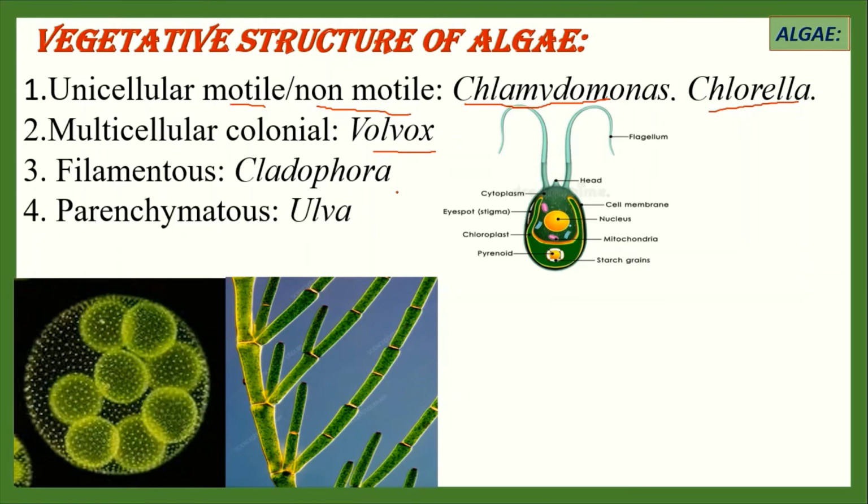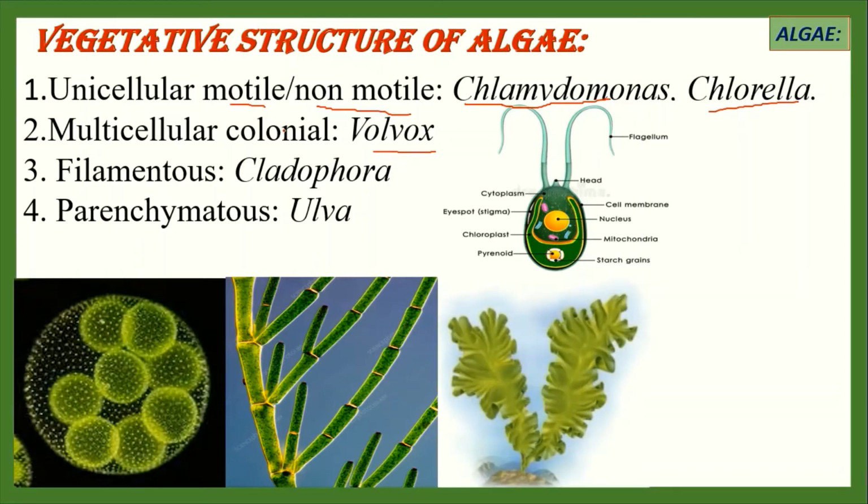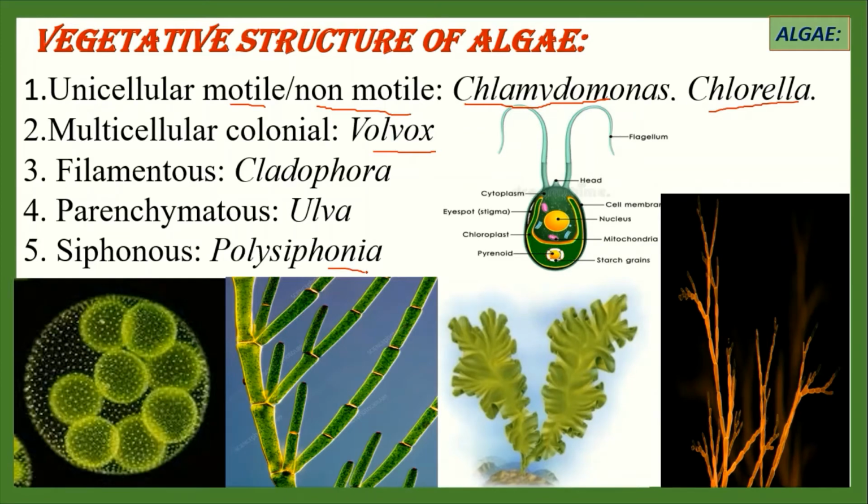Number 4 is parenchymatous algae. Ulva is the example of parenchymatous algae. When the cells of the algal body divide in more than one plane and form a flat leaf-like structure, and this structure contains chlorophyll, it is called parenchymatous algae. Number 5 is siphonous algae, and Polysiphonia is the example of siphonous algae. In the figure, this alga consists of multinucleated tube-like cells having no septa in their body.